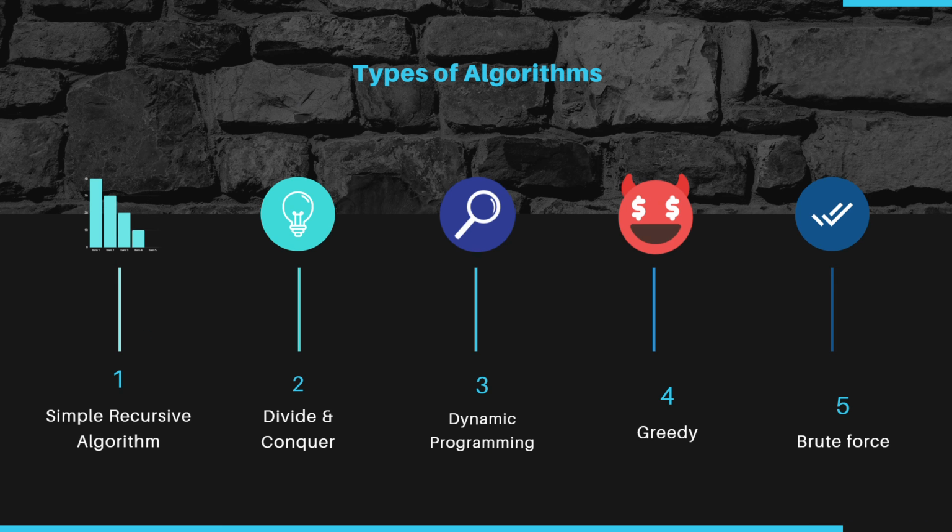In a simple recursive algorithm, we have an array and we have to sum all the elements in it. So we decrease the index and add until we get to the last index. So we get the result. In this way, simple recursive algorithms work. We will see divide and conquer, dynamic programming, greedy, and brute force algorithms each in detail. But to understand the basics, these are some 5 or 6 types of algorithms.